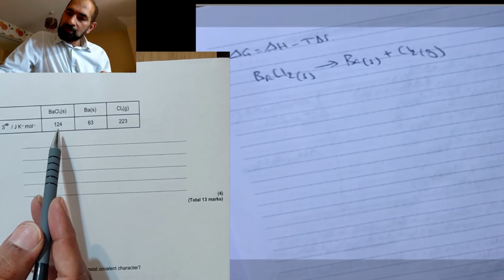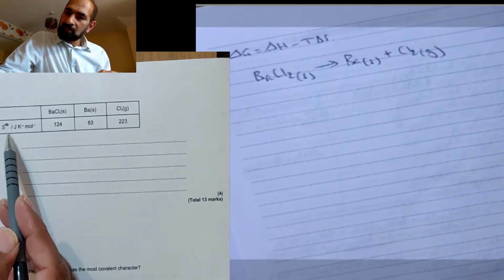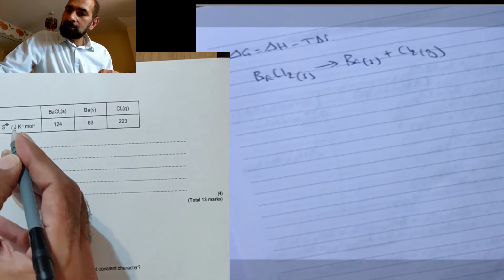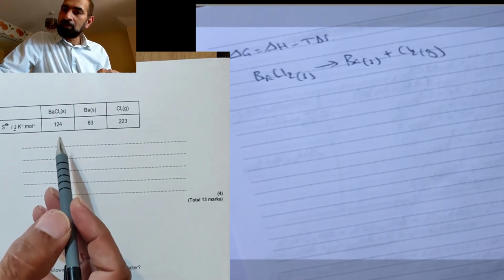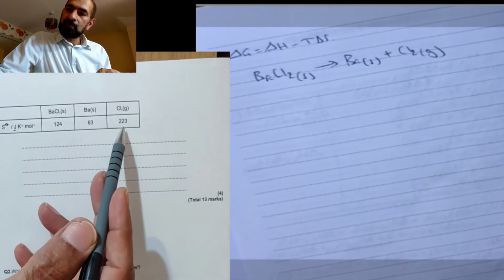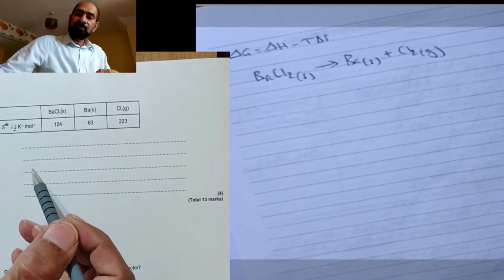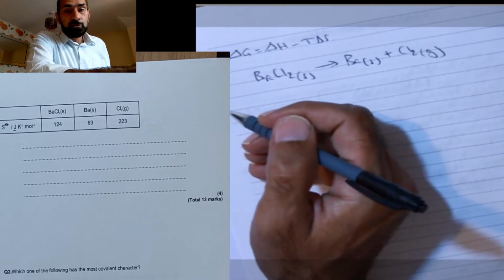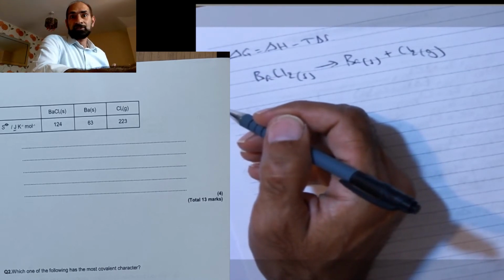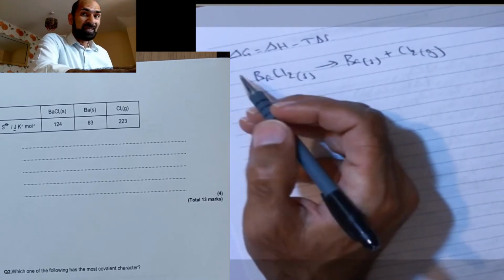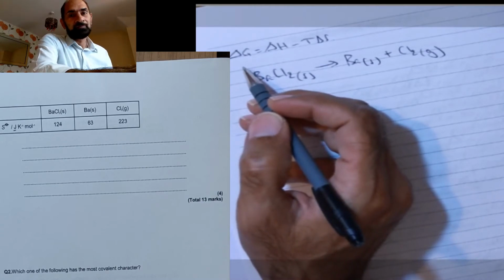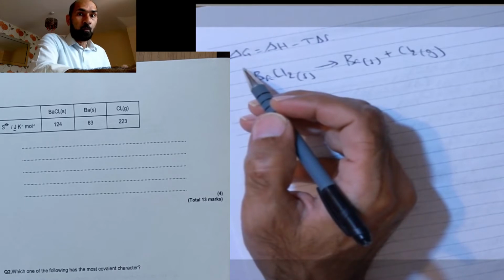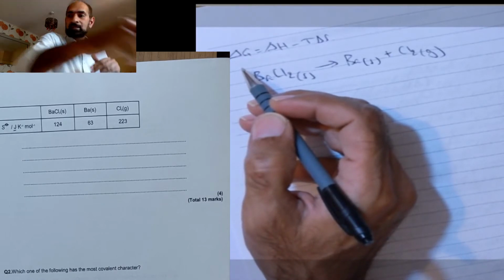All right, so barium chloride is 124 entropy change, joules per Kelvin per mole, and that's important. Remember, this is joules, and I'll say a bit more in a minute. 124, 63, and 223. Okay, so I need feasible. You should know that a reaction is feasible when the free energy is 0. Anything less than 0 is feasible, but when does it start to become feasible? It's at delta G 0.